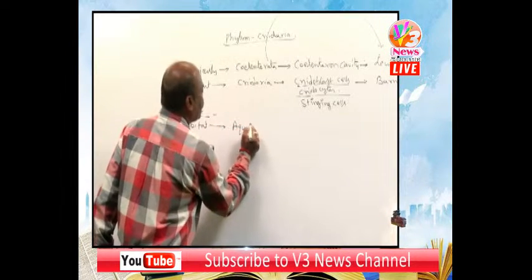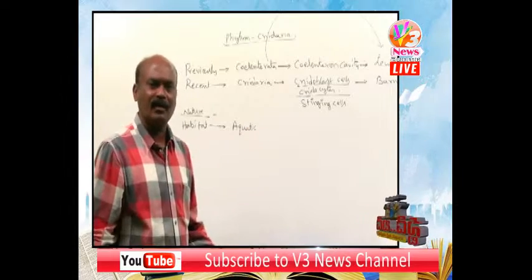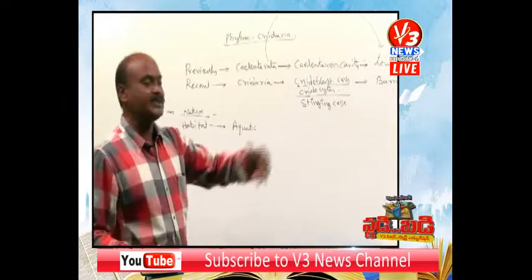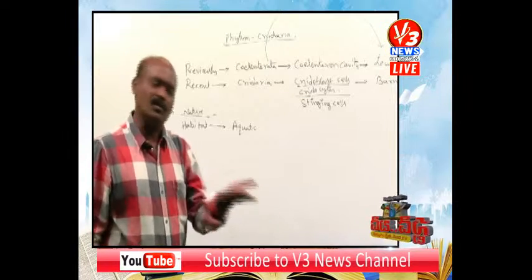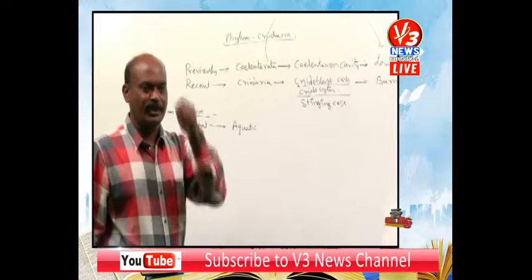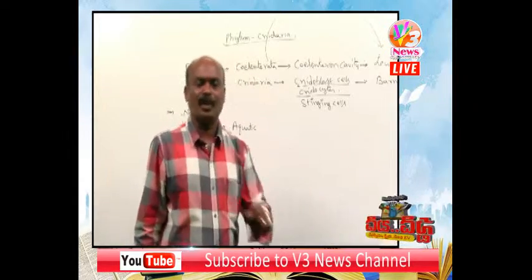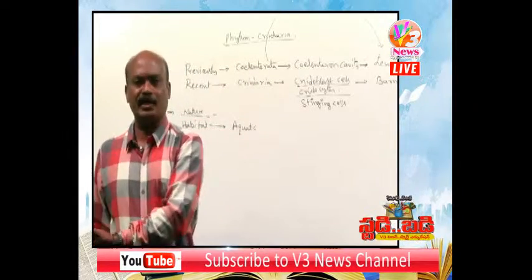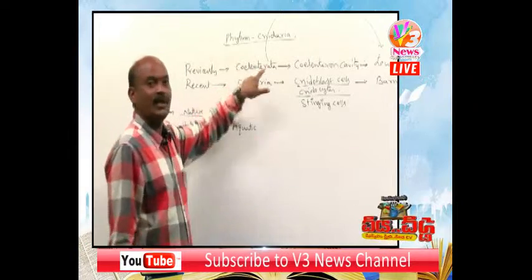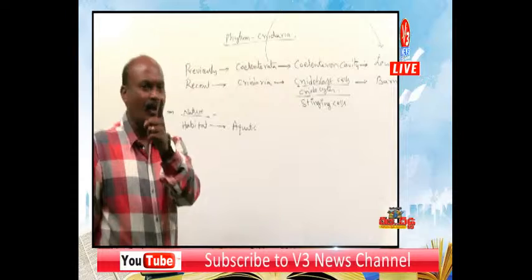They are aquatic animals. Aquatic means they live in water. The aquatic medium is classified into three types, as we discussed before: freshwater, marine and brackish. But the cnidarians live in both marine as well as freshwater.